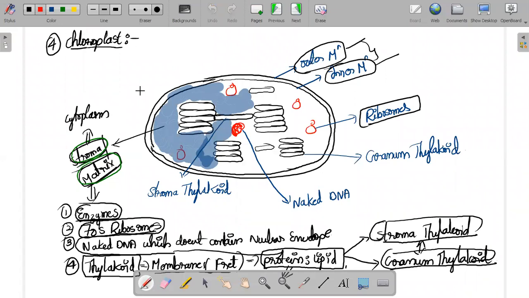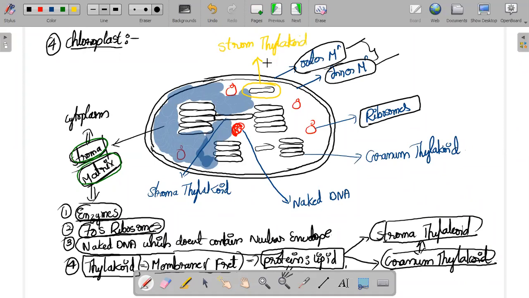Everyone, listen carefully. Just take this single one. As it is single in nature, and at the same time it is present in the stroma, a single thylakoid membrane present in the stroma is called a stroma thylakoid.